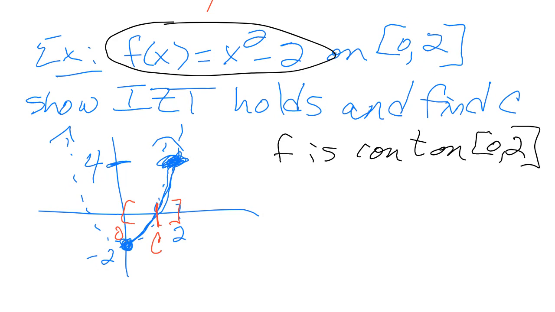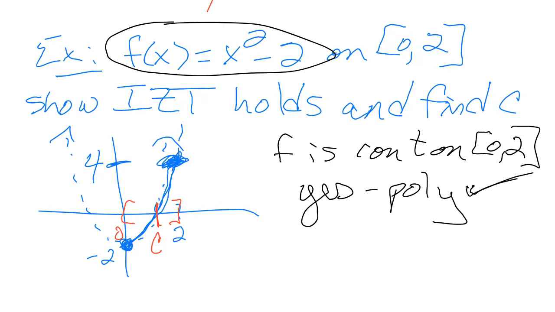So in this case, we know what it looks like, but you may have an awkward function that you can't graph, or you're not sure what it looks like quickly. Can anybody else chime in? What kind of function is f here? It's a polynomial. Perfect. So this is true because f is a polynomial. Polynomials, we know, are continuous. So I'll put a check mark because we have continuity on the closed interval.